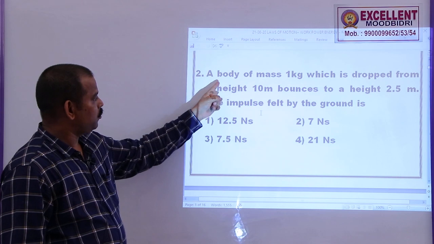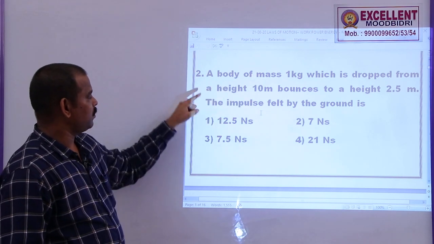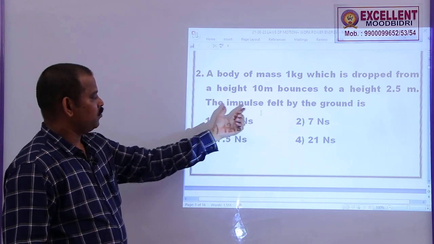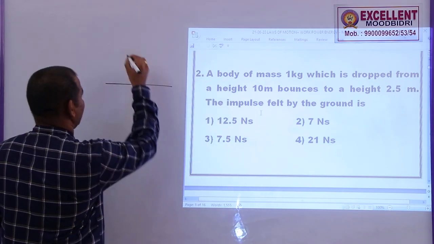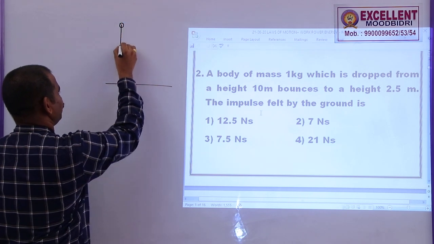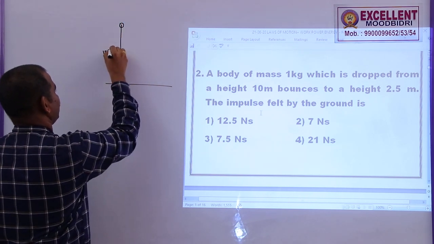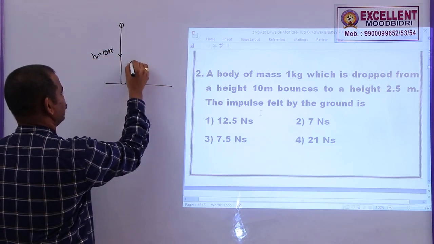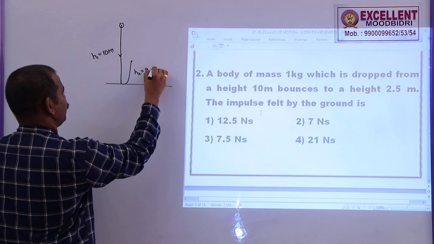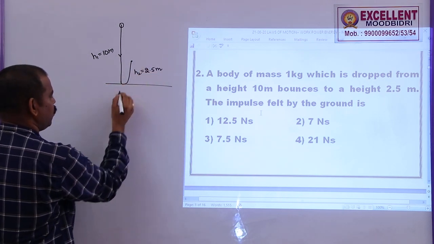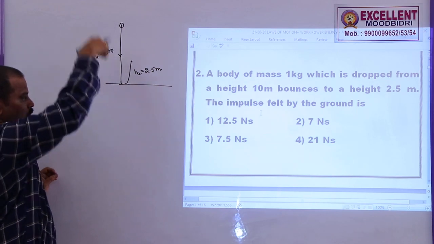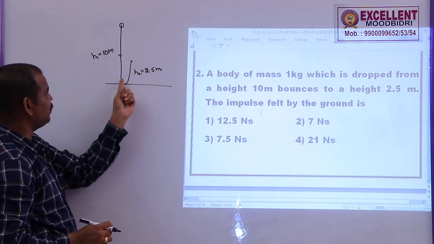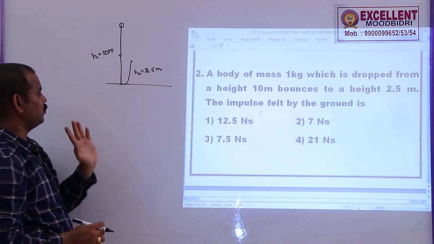Problem number 2: a body of mass 1 kg which is dropped from a height of 10 meters bounces to a height of 2.5 meters. Impulse felt by the ground? So, this is the ground, and this is the body which is dropped from a height of 10 meters. Let me take this as h1. After that it rebounds to a height of 2.5 meters only. So, what is the impulse felt by the ground? That means this body will give some impulse to the ground, the impulse produced by this body on the ground.